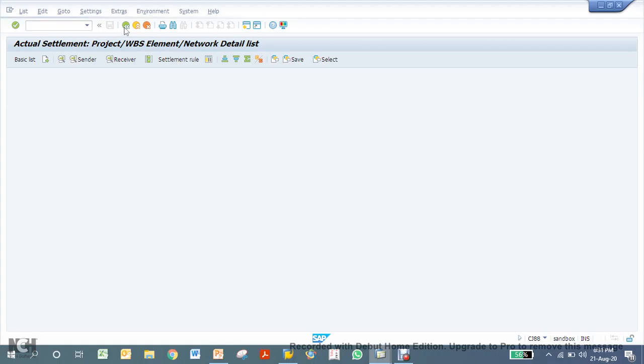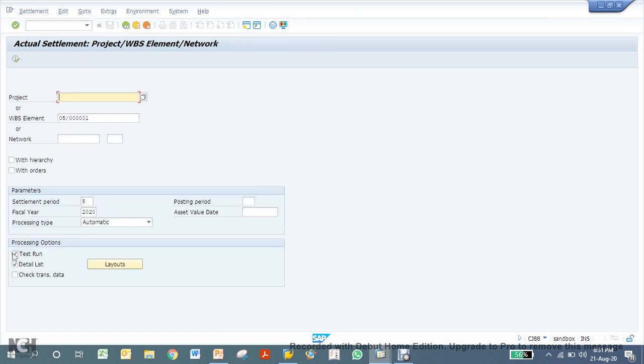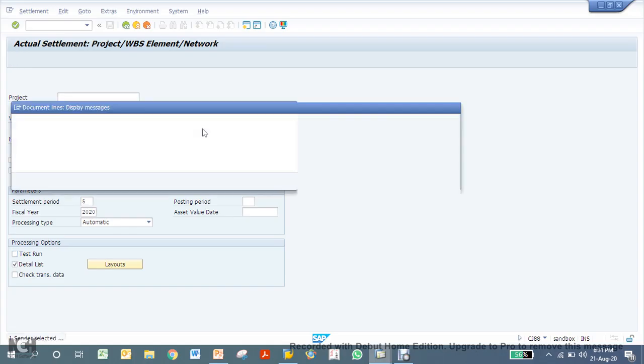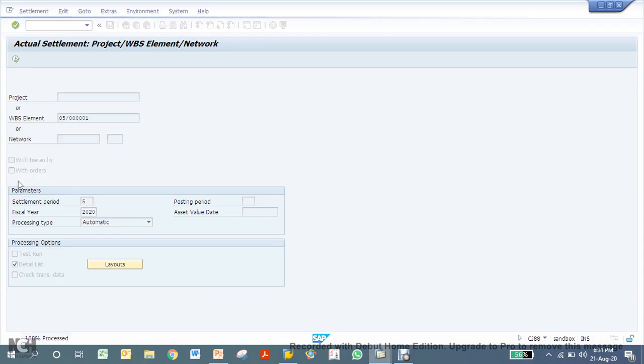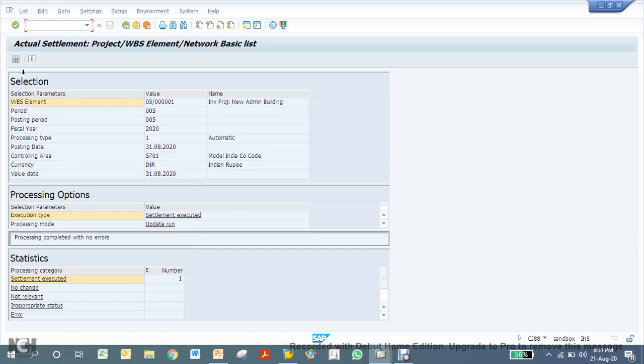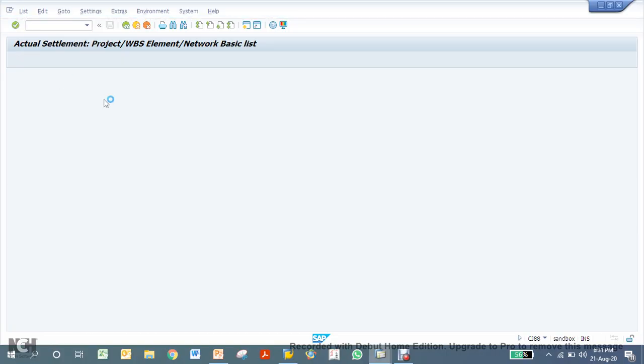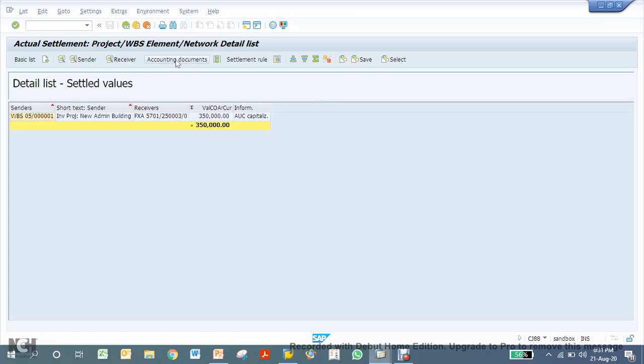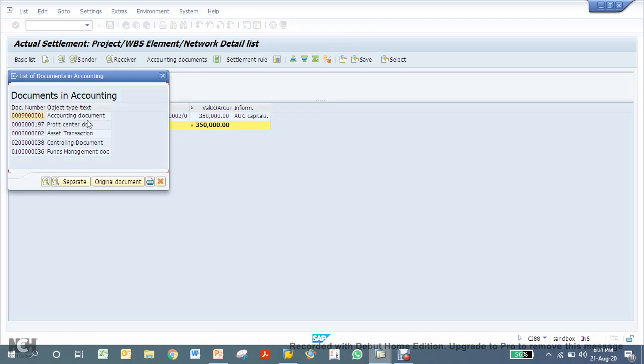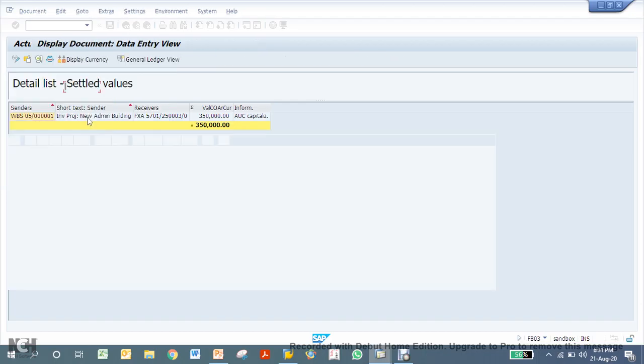So let me remove the test run and we will see the accounting document also. As you can see here, we have got an accounting document, asset related transaction, as well as funds management document. Because funds management is activated, the system will always create an accounting document for that. So let's see the accounting document.